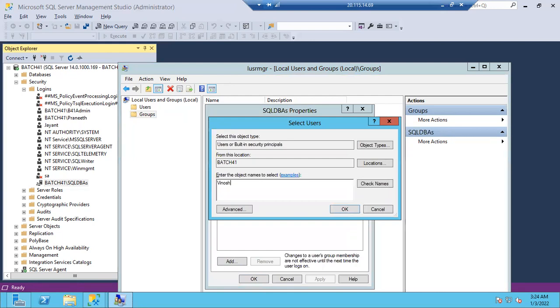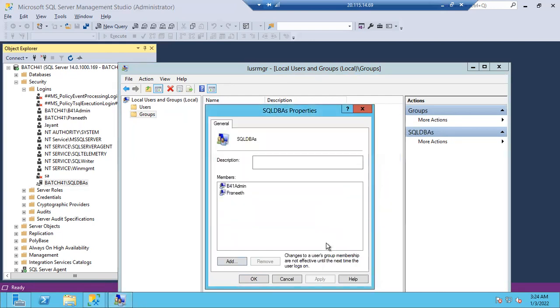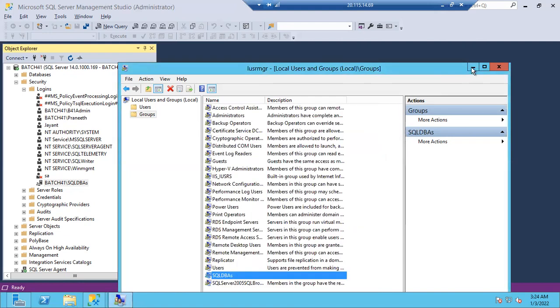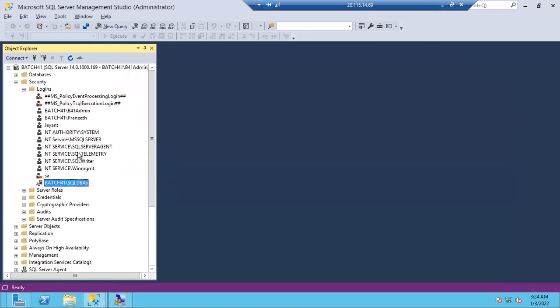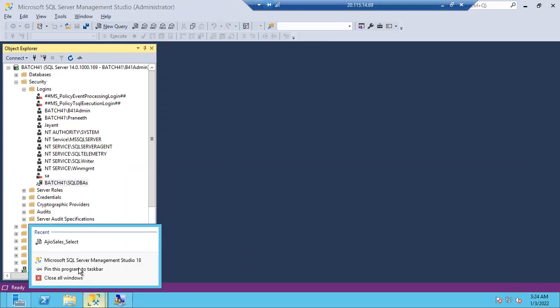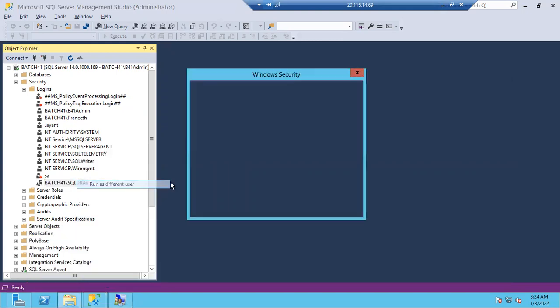Before adding Vinosh, let me show you one demo, guys. Just quickly, 2 minutes. Now let's try to connect as Vinosh. How can I connect as Vinosh now? I want to connect as Vinosh. Run with a different user. Right click, shift plus right click, run as different user.